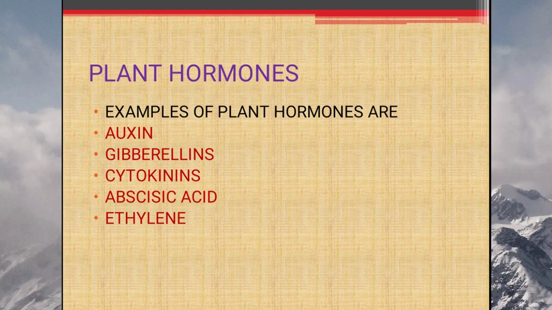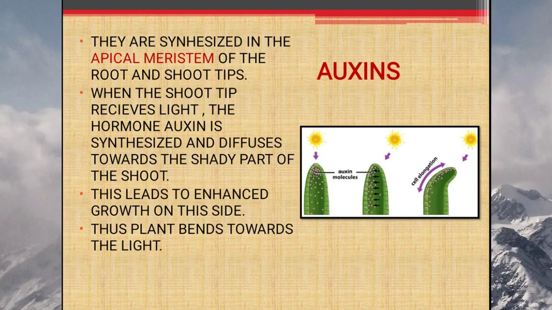Plant hormones are of different types. Example, auxin, cytokinin, abscisic acid, ethylene, gibberellins, etc. First we will discuss about auxins.